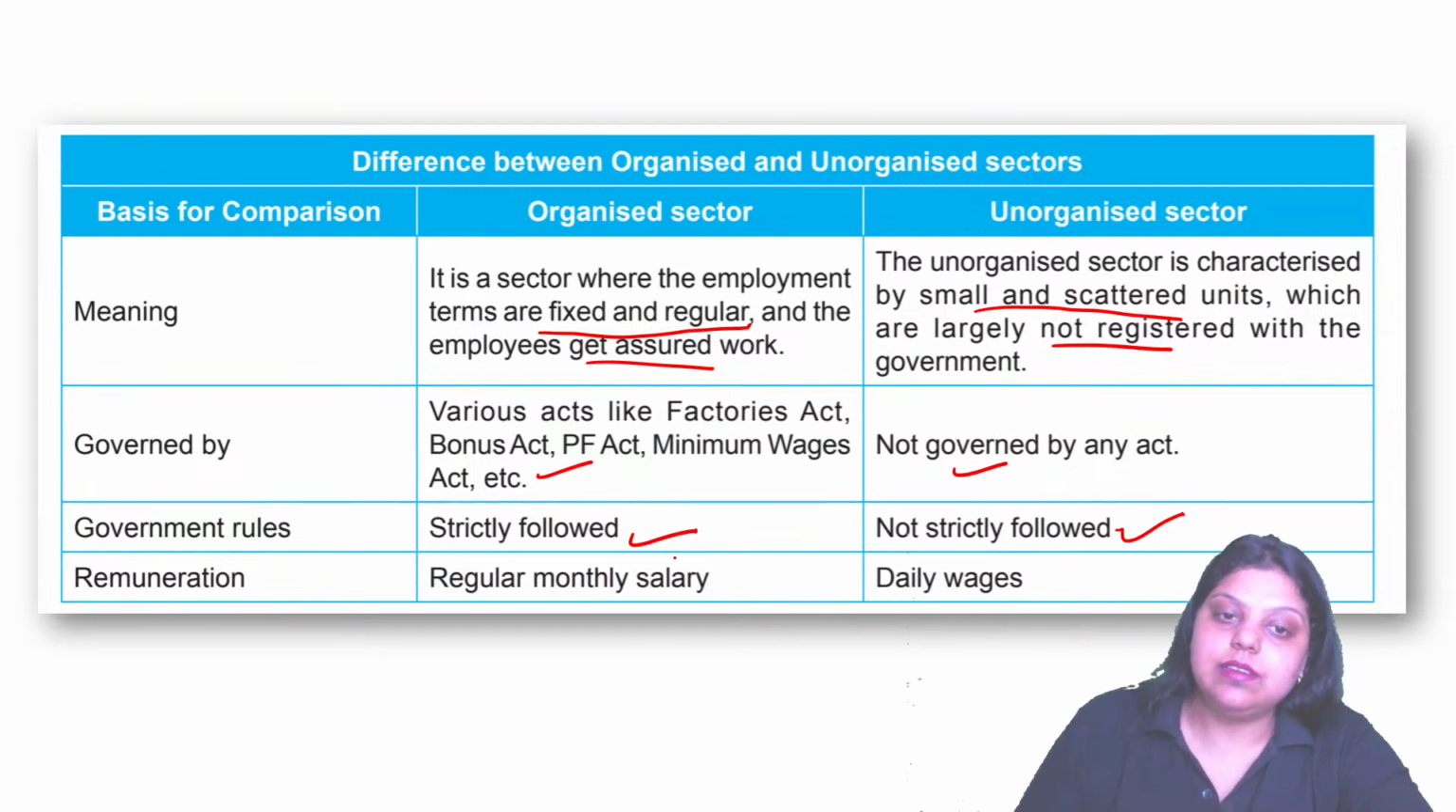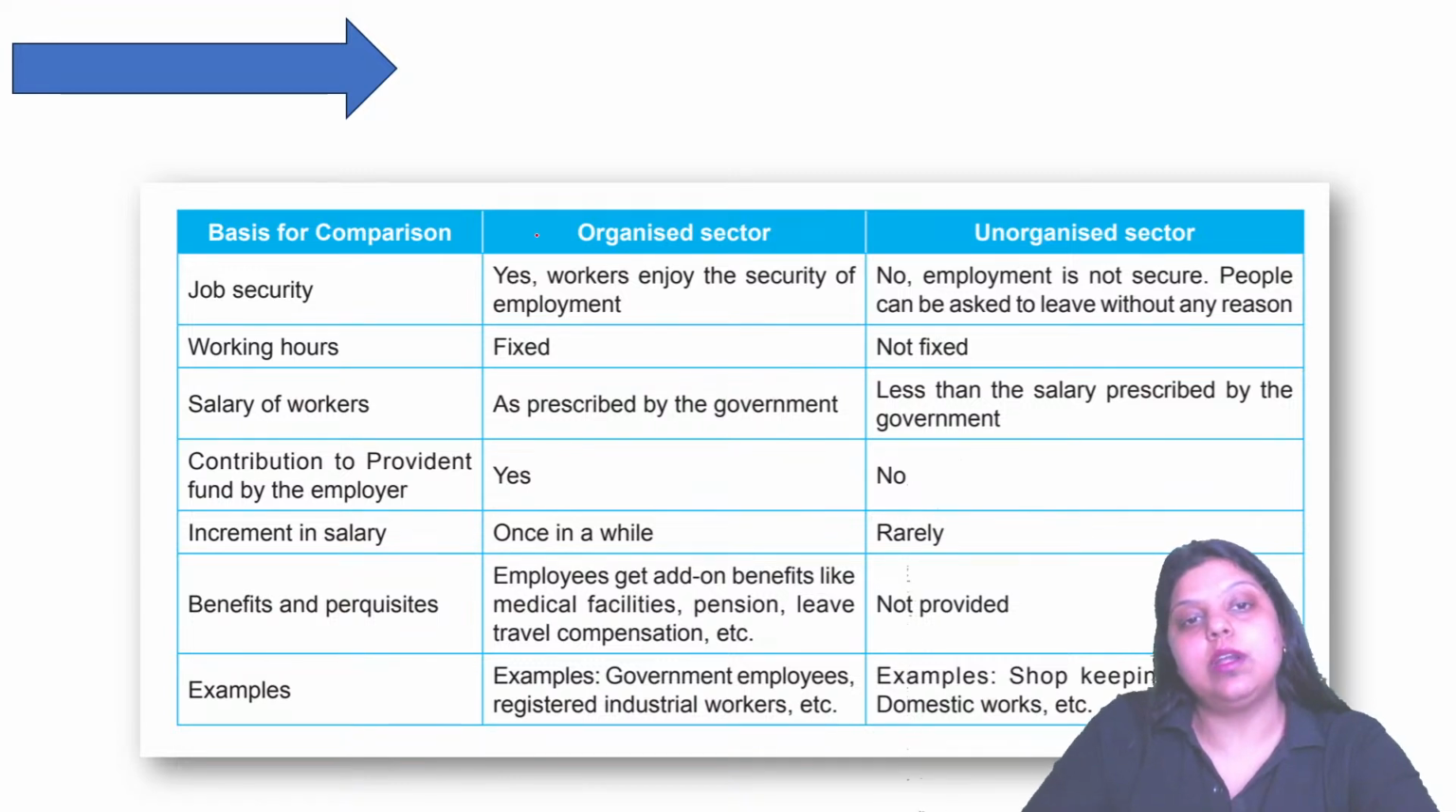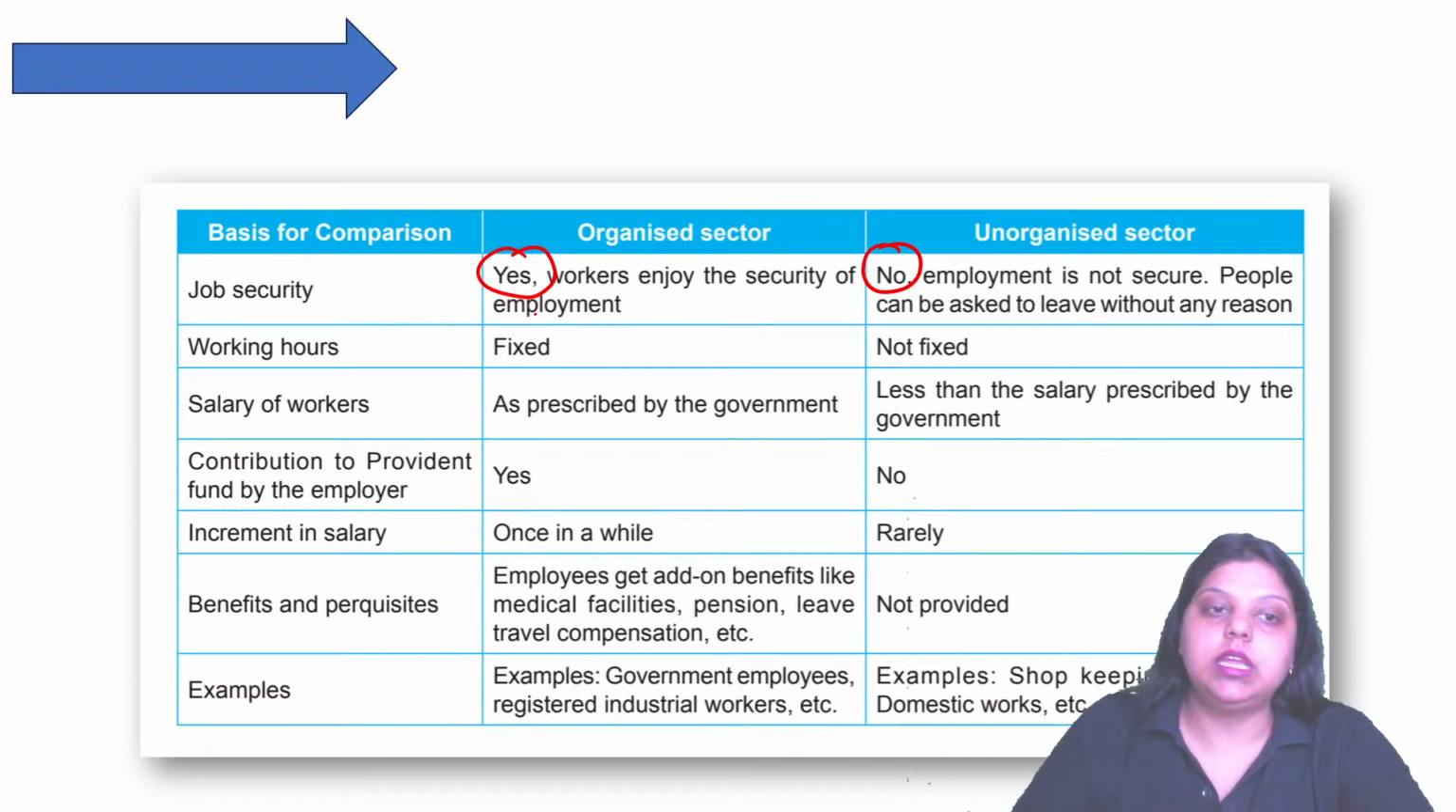In the organized sector, a regular monthly salary is given to employees. In the unorganized sector, daily wages are given. Apart from this, there is job security in the organized sector and no job security in the unorganized sector. In the organized sector, working hours are fixed. In the unorganized sector, there are no fixed working hours.